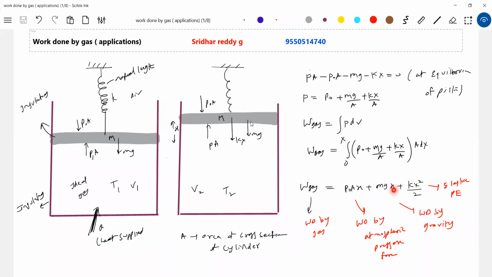So in chemistry, better let me not talk anything. So in physics, what happened? We must give an account of who will take that work done by gas. Somebody is there, who is that somebody? These three agents are consuming. Okay, let's do one thing. If there is no atmosphere, tell me what will happen in that case.